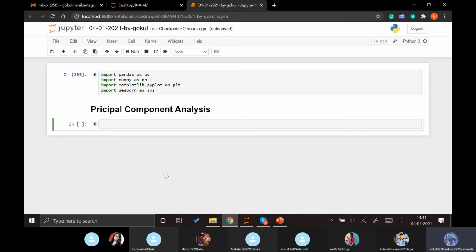So what we do, we just reduce the total amount of data into less number of components, or we can say less number of features, by reducing its dimension.